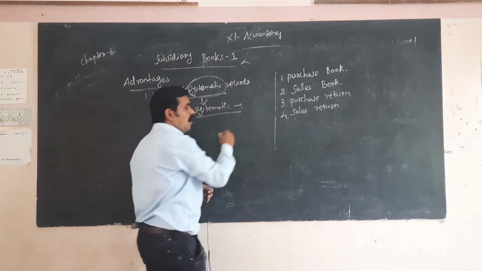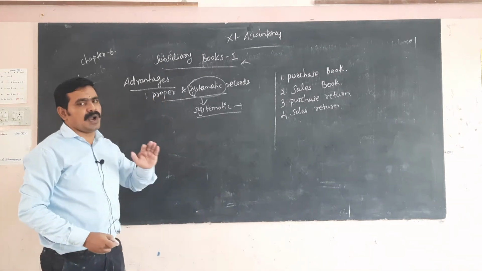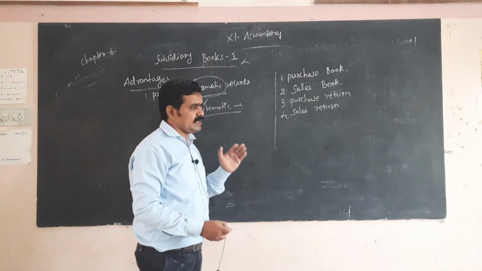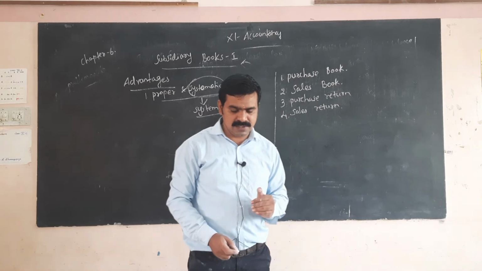Systematic means all the records are entered properly.